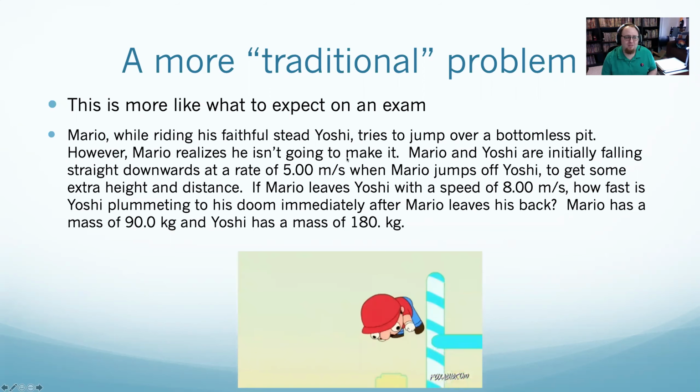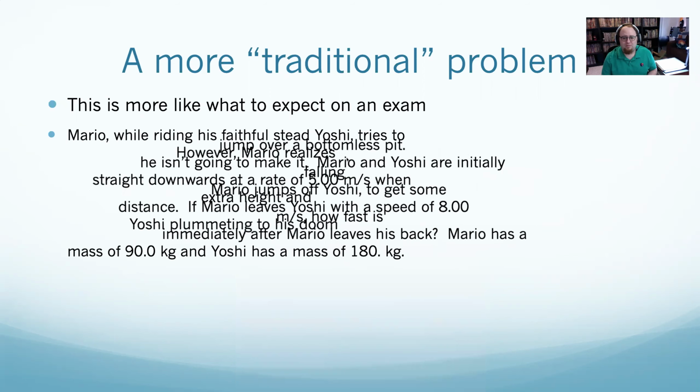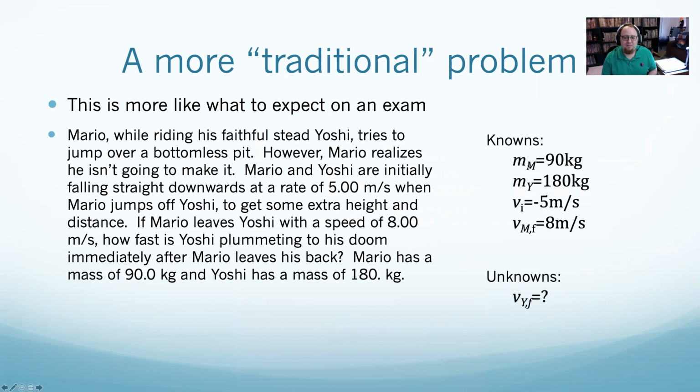What you should do with these problems is, like always, collect your notes. I know the mass of Mario, I know the mass of Yoshi, and I know the initial velocity of both of them. I'm not going to say v_Yi and v_Mi. I'm just going to say v_i because initially they're both traveling downwards at a rate of 5 meters per second. That means my initial velocity is the same for both of them. But I got to keep track of vectors. They're initially going downwards, and because they're going down, I'm going to say their initial velocity is negative.